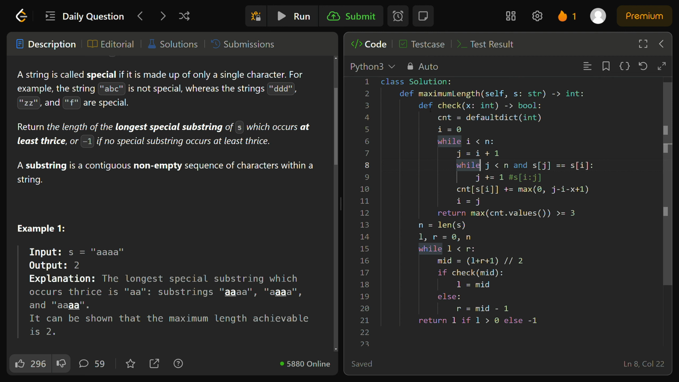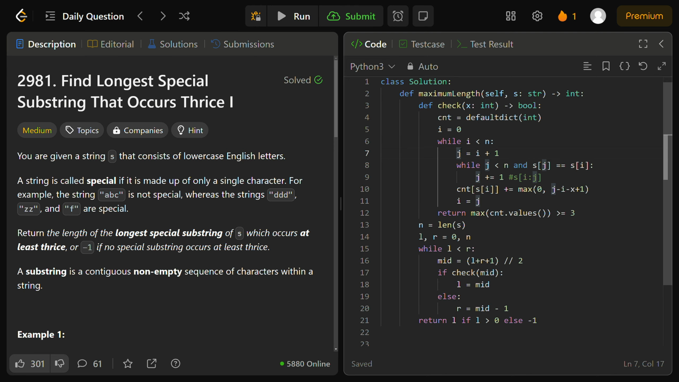And this helper check function efficiently determines whether the substring of this current specific length x satisfies the conditions, using the sliding window algorithm with our 2 pointers i and j: does it occur at least thrice? We're doing this using our sliding window and our hash map data structures.